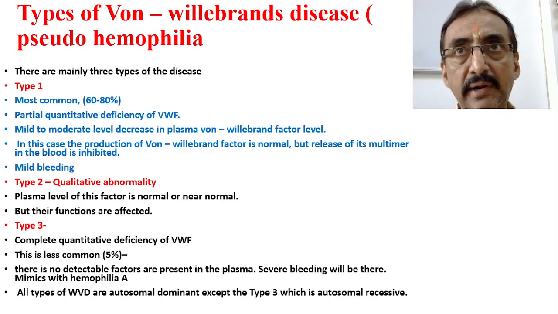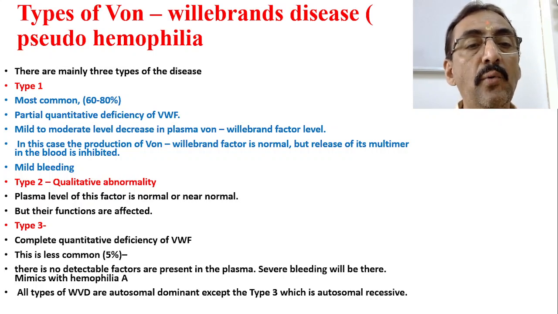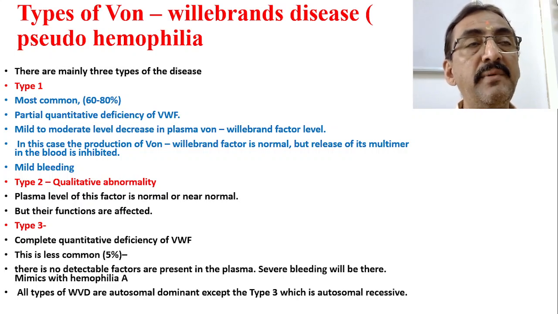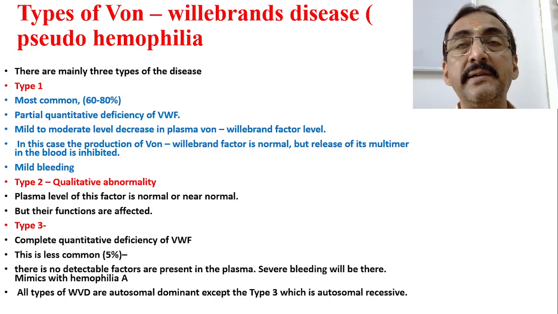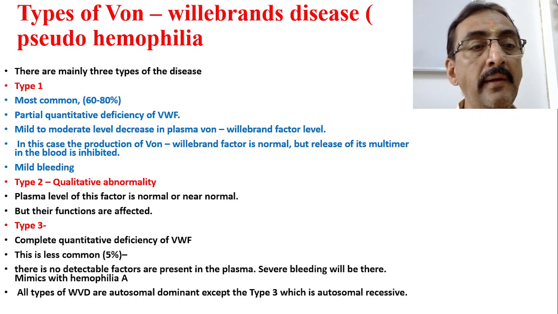This leads to a mild bleeding, though not always a mild bleeding. Bleeding may be prolonged to some extent if it is left unnoticed. Type 2 is a qualitative abnormality. That is, the plasma level of this factor is normal or near normal, but in spite of that there will be bleeding because the factor is not able to perform its function properly.